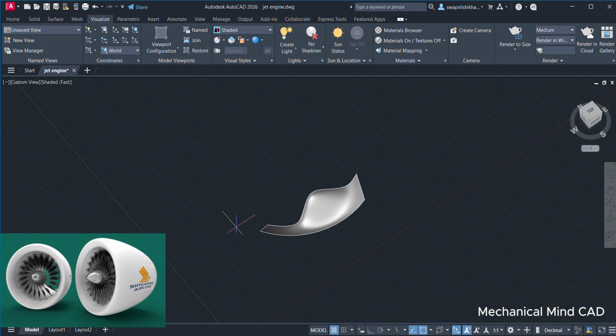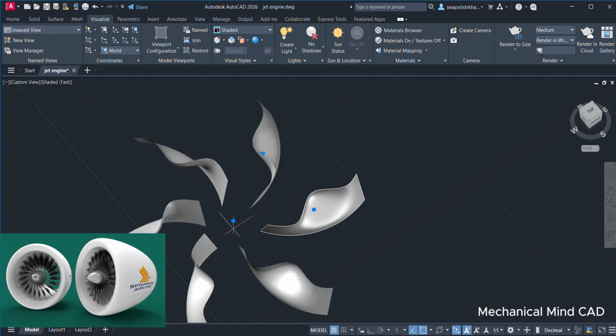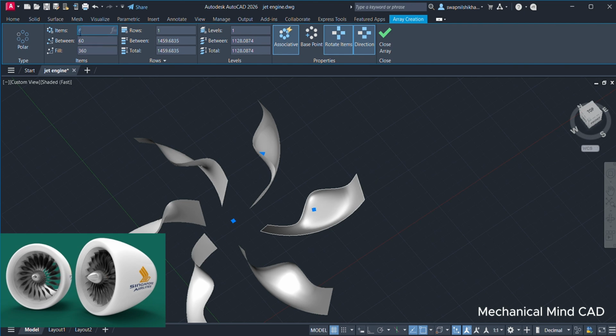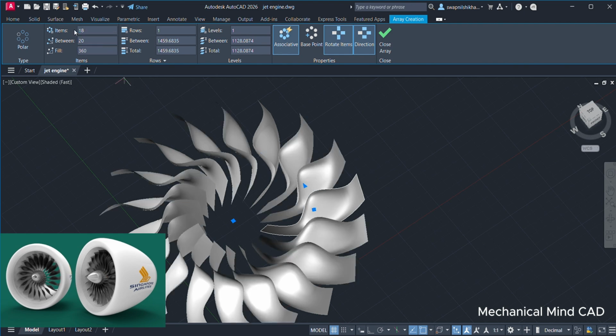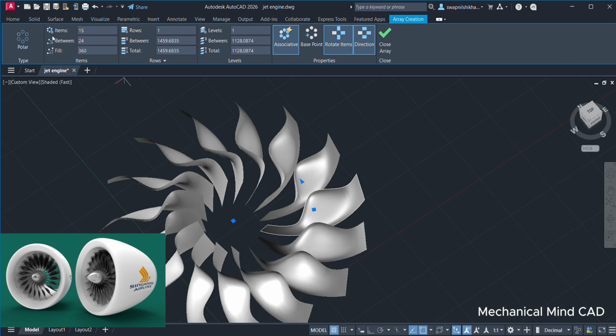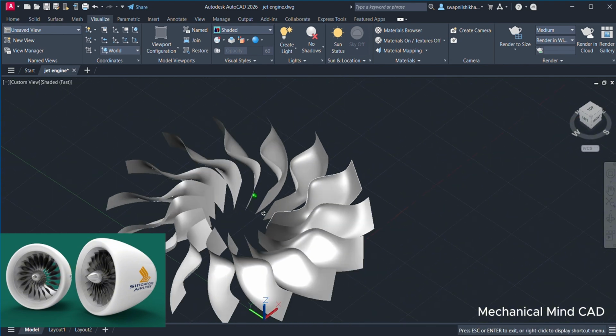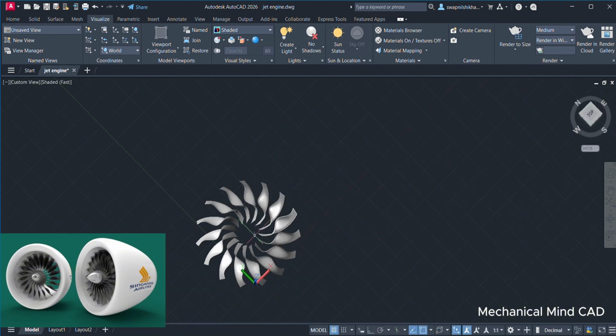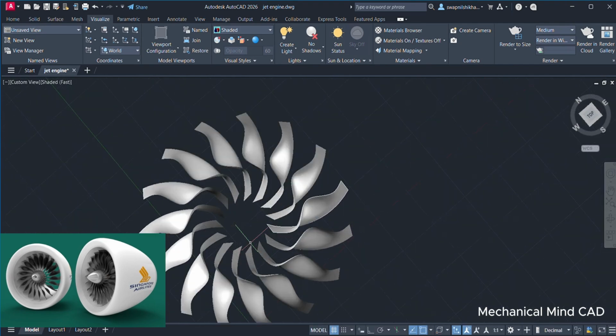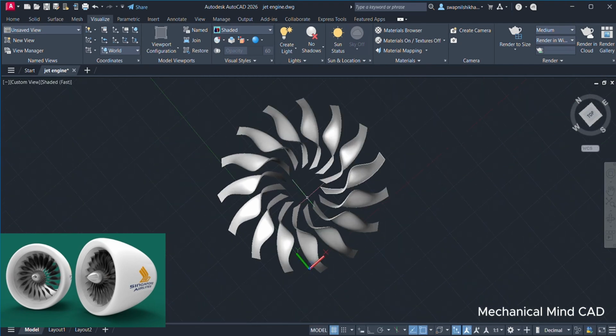So this should be the center, and the number of fins should be 18 or either 15. Okay, so this is a fin. This is a top view.